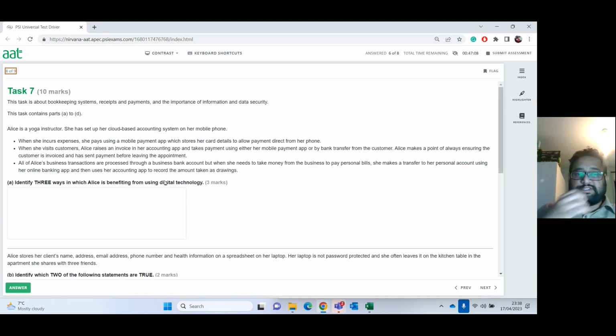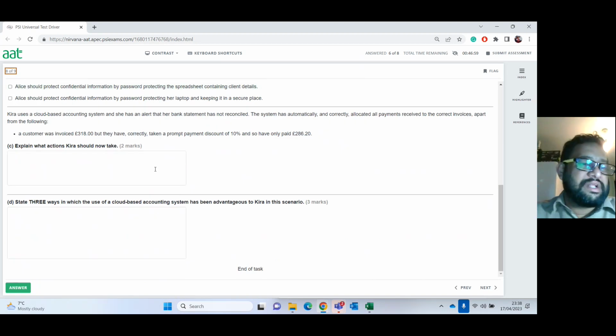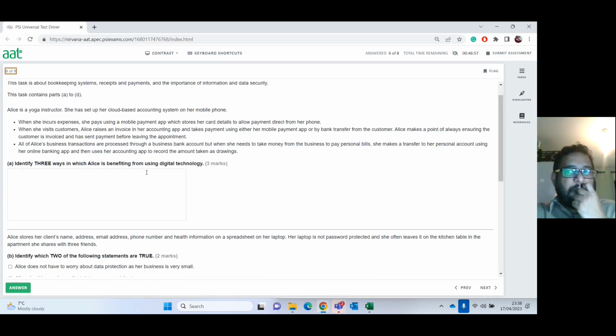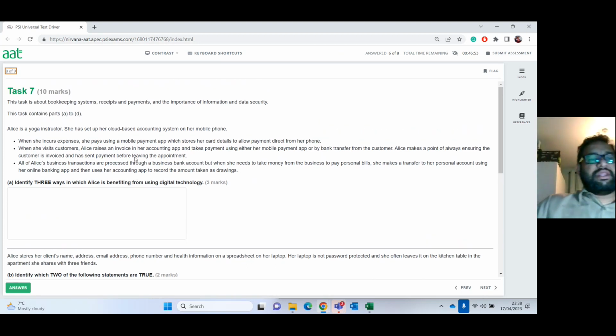Okay, answer. Again, there's the written task there, guys, and I'm going to spend a little bit of time talking about it, not too long, because I don't want to prolong the video more than required. So here they're talking about bookkeeping systems, receipts and payments, and the importance of information and data security. This task contains parts A to D.